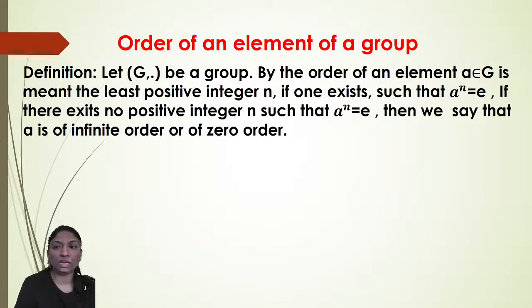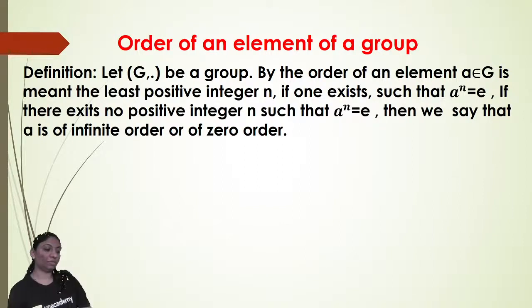By the order of an element A belonging to G we mean the least positive integer n, if one exists, such that A raised to n is equal to the identity. If there exists no positive integer n such that A raised to n is equal to the identity, then we say that A is of infinite order, or of order 0.